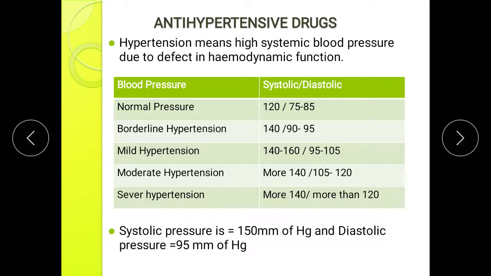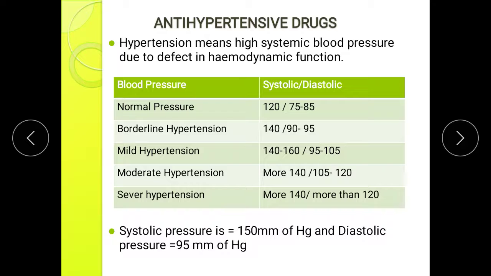So, in this table, here you can see the various terminologies of blood pressure along with the systolic and diastolic values for the respective blood pressure. The blood pressure is called normal when the systolic and diastolic blood pressure lies between 120 by 75 to 85 mm of Hg.